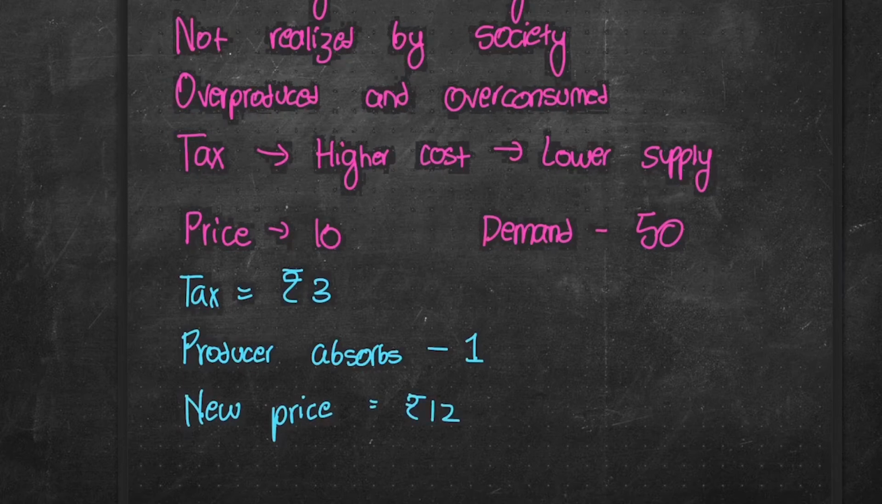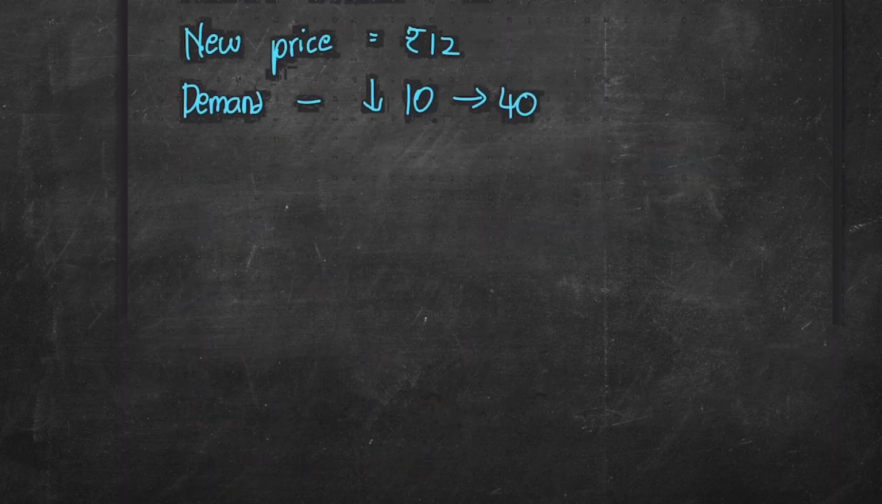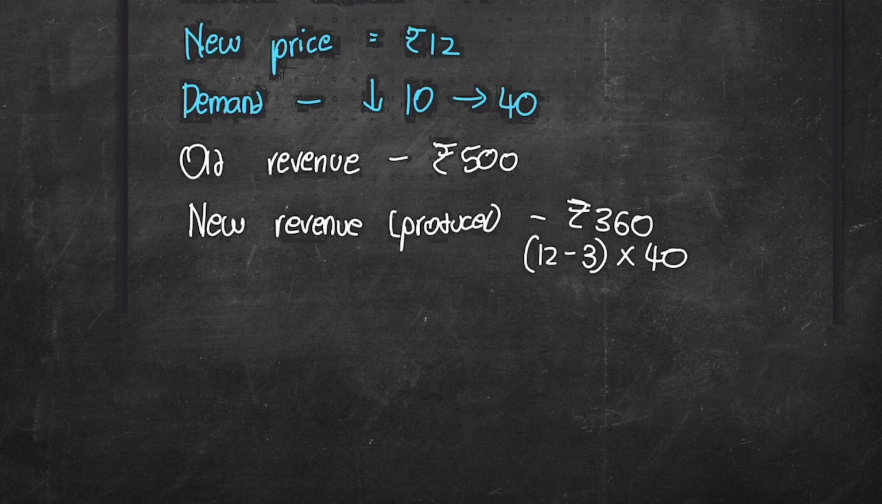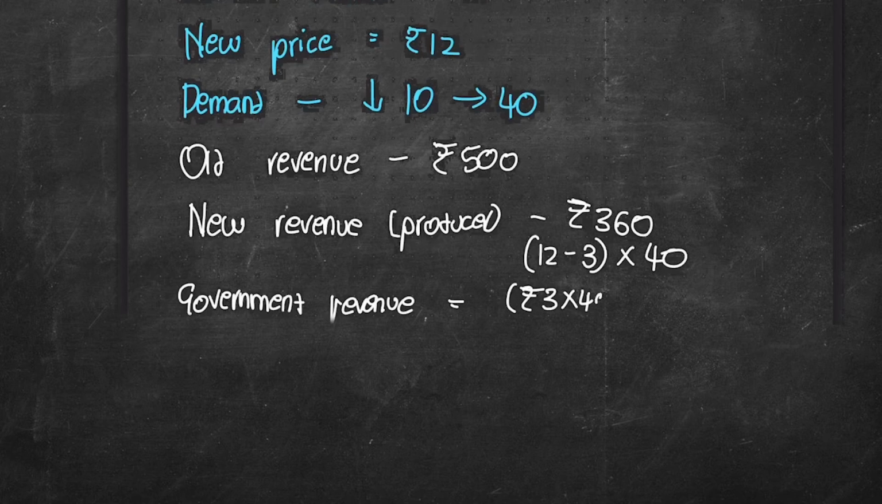Now let's take a look at who gets how much. The old producer revenue was 500 rupees. The new producer revenue is now 360 rupees, which is basically what the consumer pays minus what the government gets, into the quantity demanded and market price. The government revenue from the tax is the tax amount multiplied by the quantity sold, which is 120 rupees.